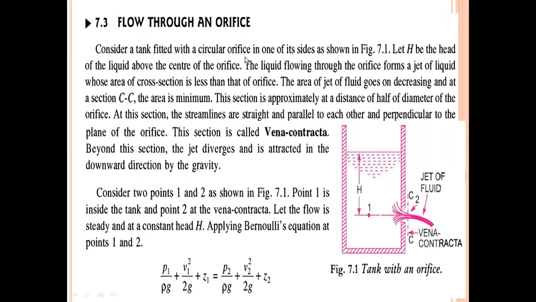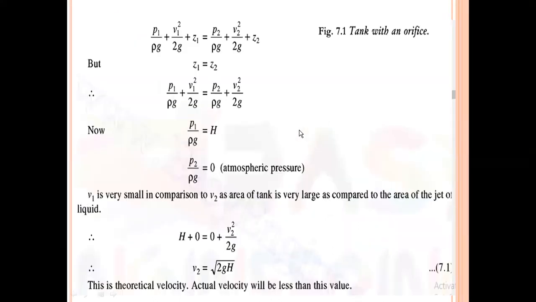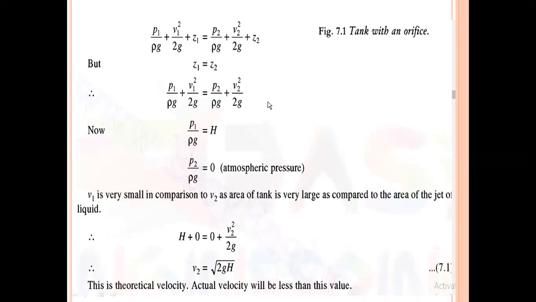Let the flow be steady and at a constant head H. Now applying Bernoulli's equation at points 1 and 2: P1/ρg + V1²/2g + Z1 = P2/ρg + V2²/2g + Z2. But we know Z1 is equal to Z2, hence P1/ρg + V1²/2g = P2/ρg + V2²/2g.